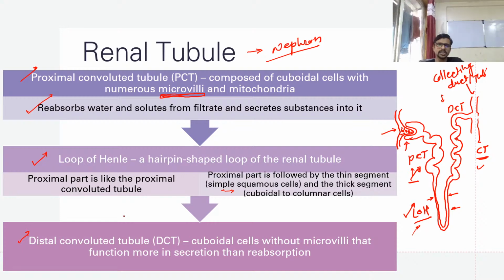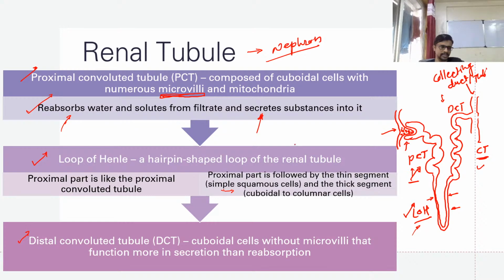Okay, so the yellow arch shows that half of the part is thin and half of the part is made up of thick wall. Okay, so the distal convoluted tubule, DCT, is made up of cuboidal cells, with a function more in secretion than reabsorption. And here you can see reabsorption and secretion, both